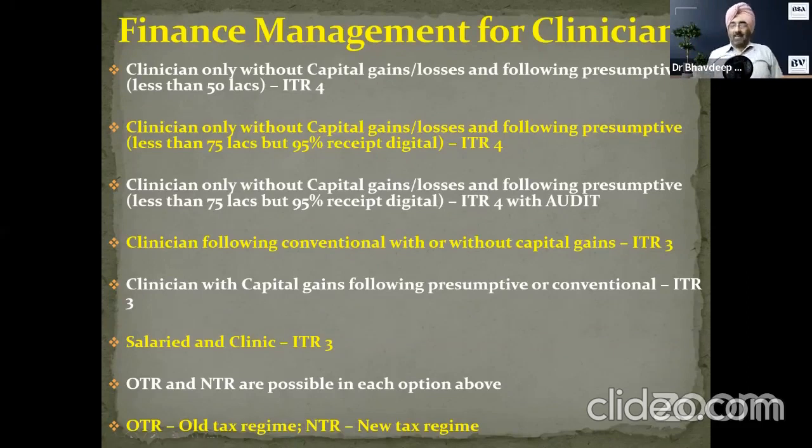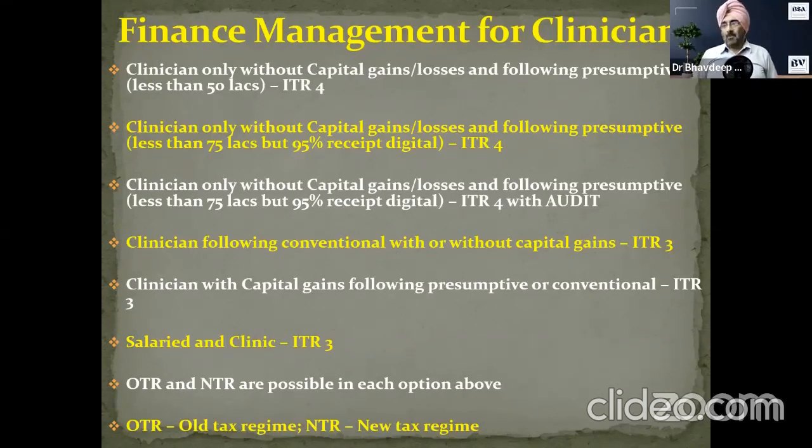Salaried and clinic, ITR 3. Again, old tax regime and new tax regime are possible in each of the options. It may look difficult to you, but of course, you need to understand things fully. So, F&O business income: suppose I have professional income and F&O business income, can I show presumptive for both in ITR 3? You can show presumptive F&O business income.